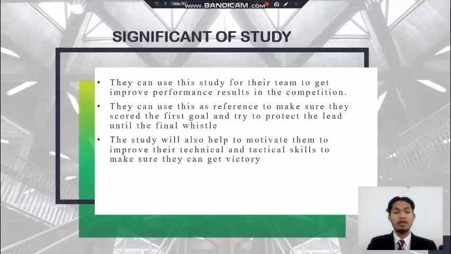And then they can use this as a reference, make sure they score the first goal and try to protect the lead until the final whistle. The last one is this study will also help to motivate them, the coach and the player, to improve their technical and tactical skill to make sure they can achieve the victory.